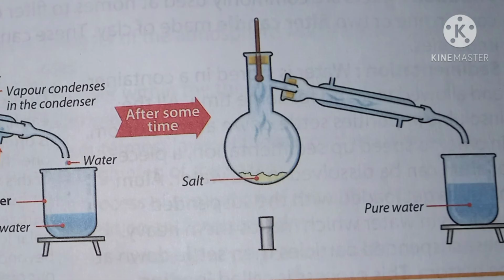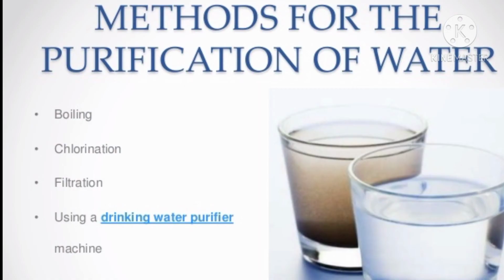The water obtained after distillation from a solution is called distilled water. The impurities remain behind in the distillation flask, whereas the pure water is collected after the condensation process. Distilled water is the purest form of water. This water is used in car batteries, science experiments and in medicines. Impure water is harmful to us and leads to many diseases, so we must drink pure water.